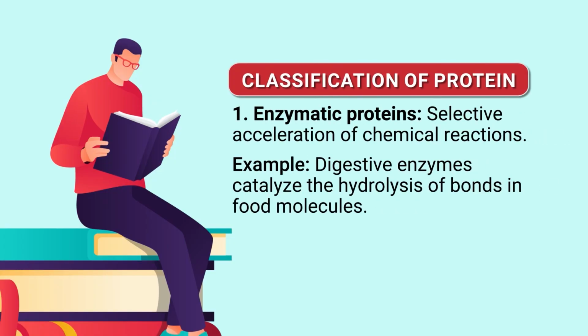So, then we will come to the next classification. Proteins play various roles and functions in the body of a living organism, and based upon that function, proteins are classified. First, enzymatic proteins: whatever proteins act as enzymes and accelerate chemical reactions are called enzymatic proteins. For example, digestive enzymes catalyze the hydrolysis of the bonds in food molecules. So, whatever proteins perform chemical reactions are considered enzymatic proteins.